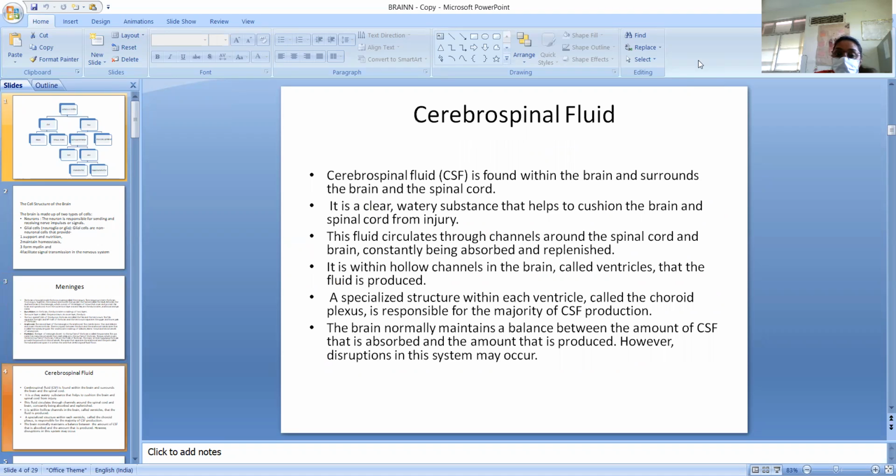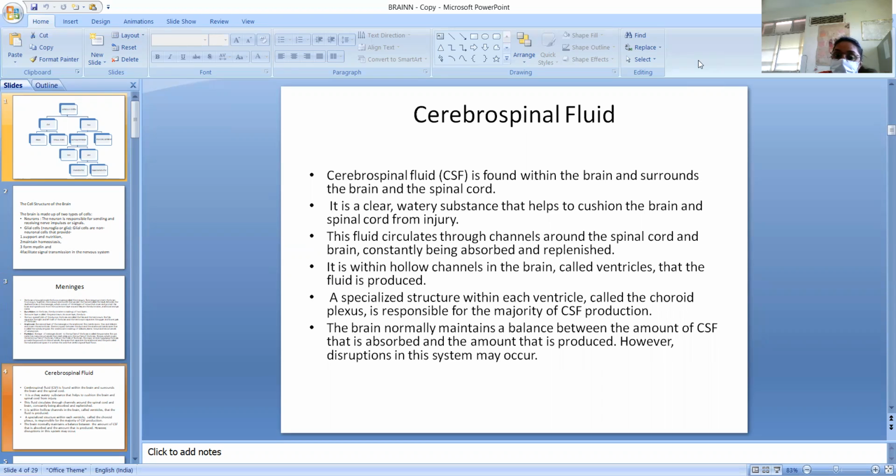What is the CSF? CSF is a fluid that is found within the brain and surrounds the brain, and it is also found in the spinal cord. It is a clear and watery substance that helps to cushion the brain and spinal cord from injury.